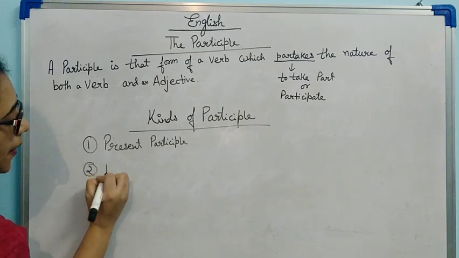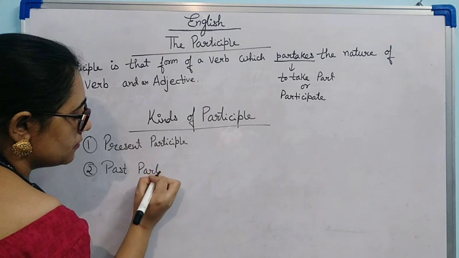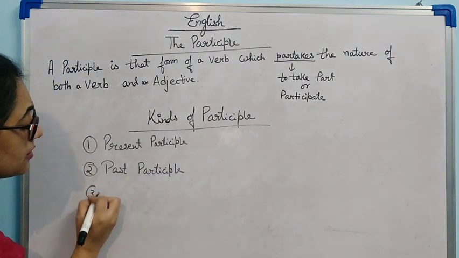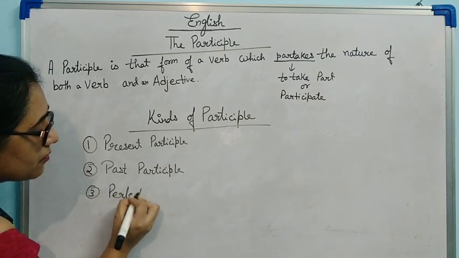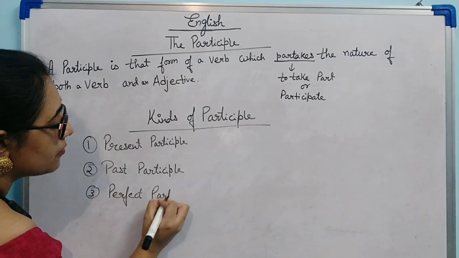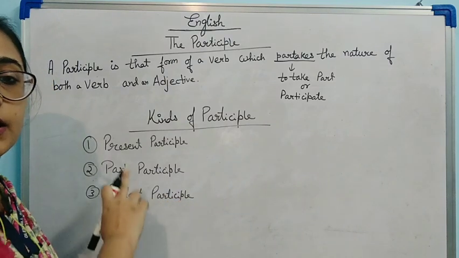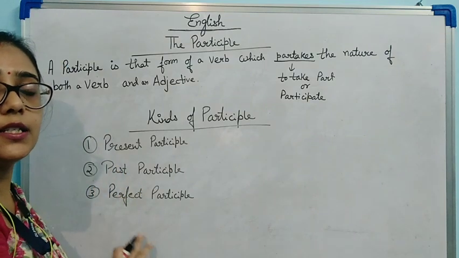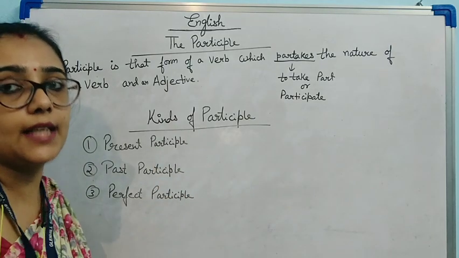Second, past participle. And third is perfect participle. First is present participle, second is past participle, and third is perfect participle. Now let's see all these with examples.